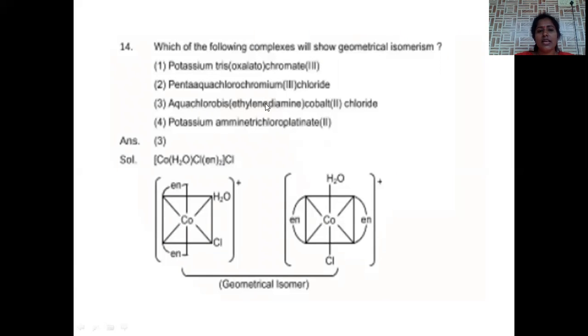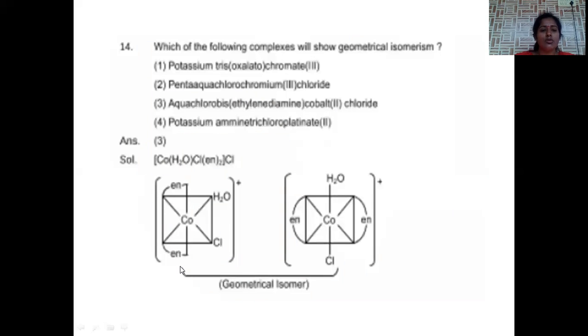So this is the only correct option, aqua chloro bis. When chelating ligand is there, two ligands when present, it is called bis. Three ligands called tris. Here two ethylene diamine groups are there, hence we can say it is a bis ethylene diamine cobalt 2 ion. So option number 3 is the correct answer for geometrical isomerism.